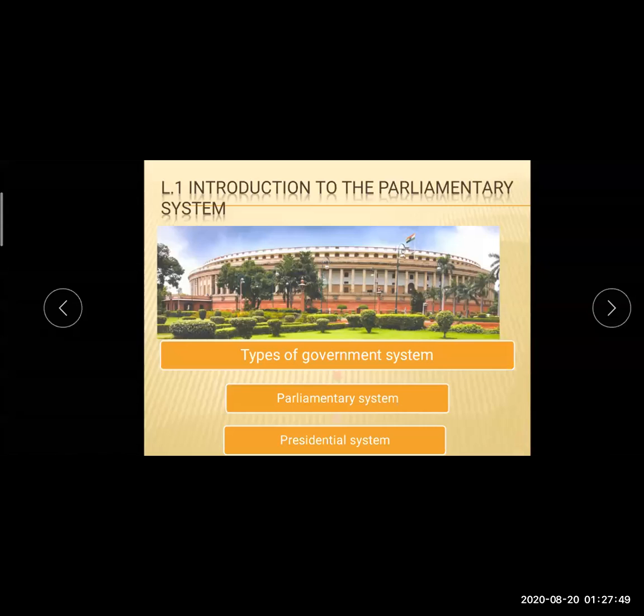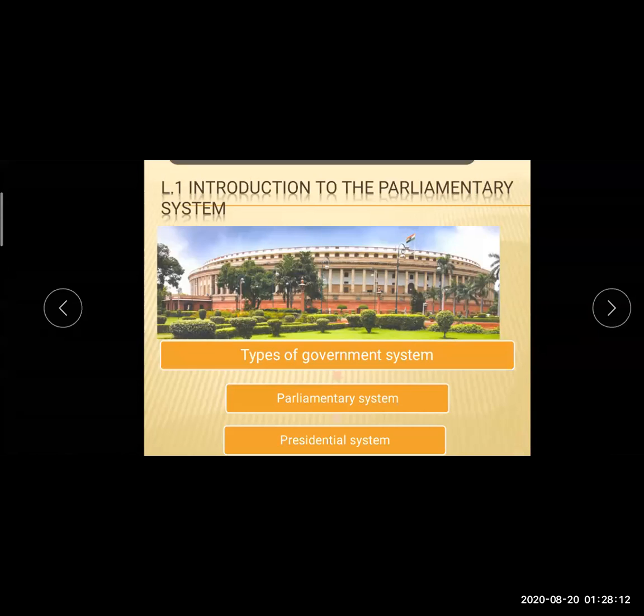Students, we have discussed that the parliamentary system of government developed primarily in England. We learned in lesson number 3 also that the Britishers wanted to govern the whole country of India, so they started their own parliamentary system.